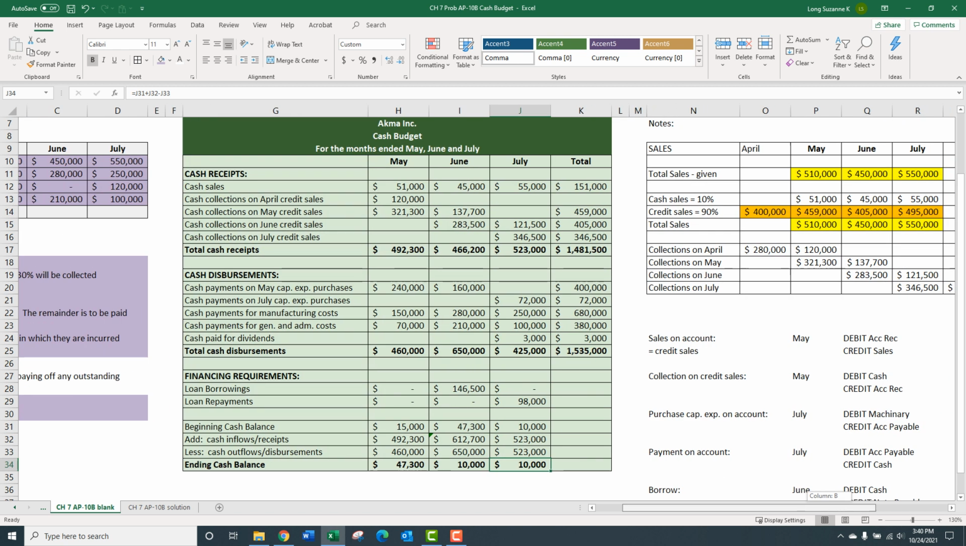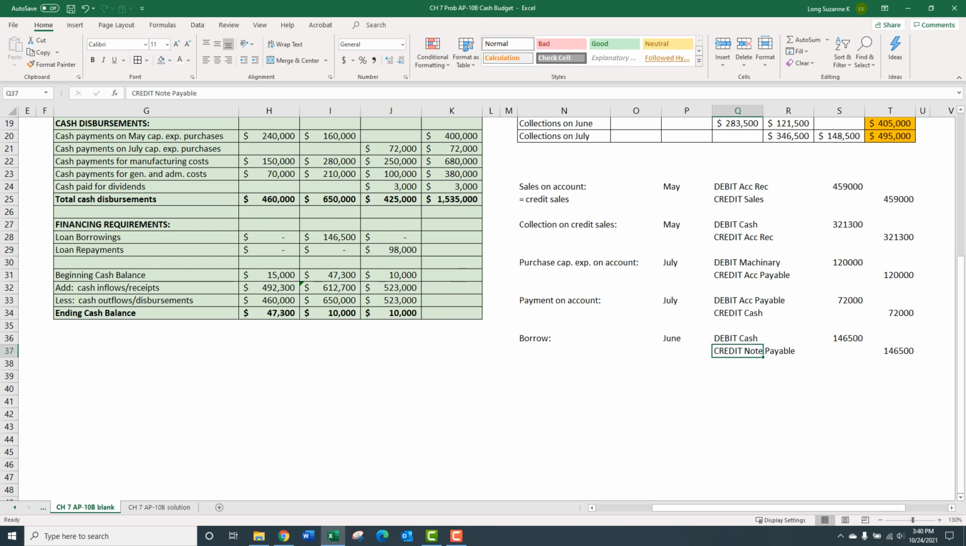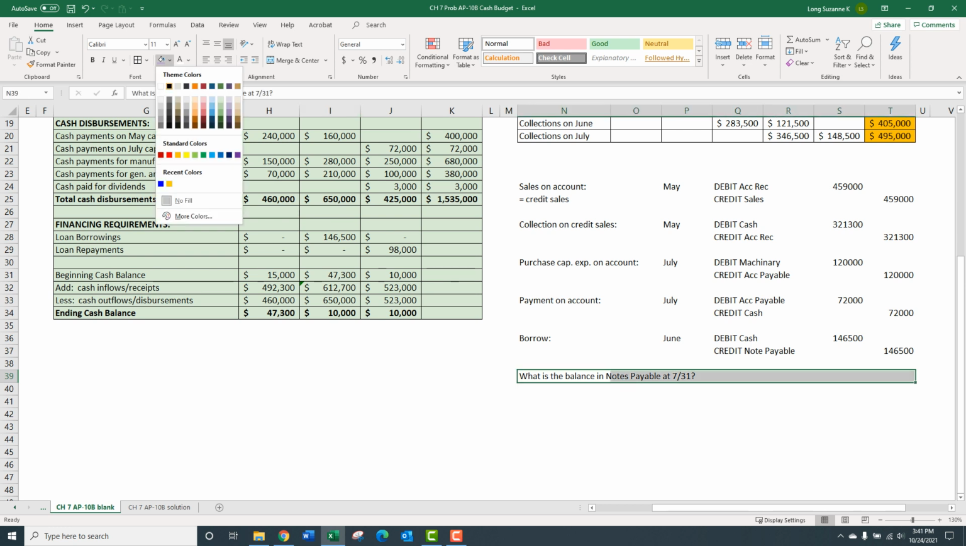So you know how I like to do these bonus questions. My bonus question to you would be, what is the balance in notes payable at the end of July? What is the balance? So we borrowed and we paid back. What have we got left? What would this little special question be right here?